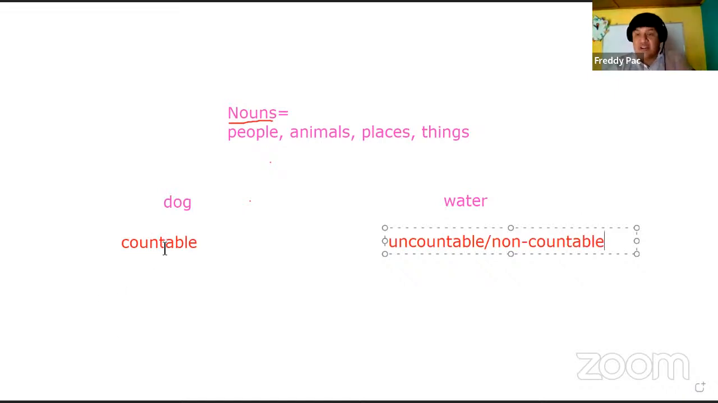Okay, count. For example, when you say 1, 2, 3, 4, 5, you are counting. But if you cannot count, like for example the stars, you cannot say 1 star, 2 stars, because it is infinite. You will never be able to count all of the stars. So it is uncountable, right? So to the things that we can count, we call them countable. And to the things that we cannot count, we call them non-countable.